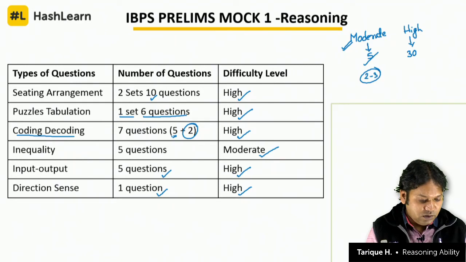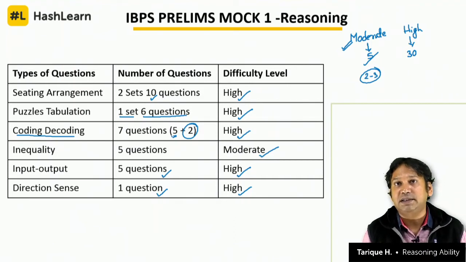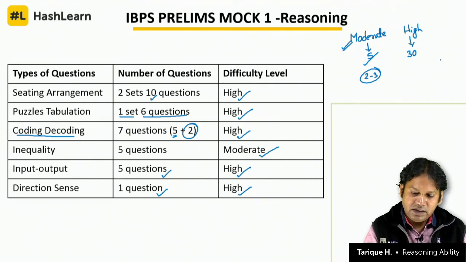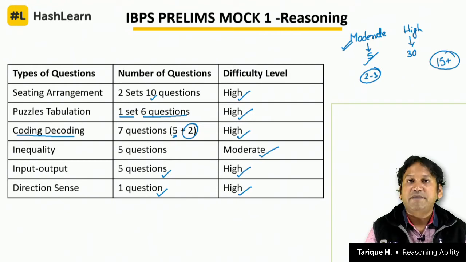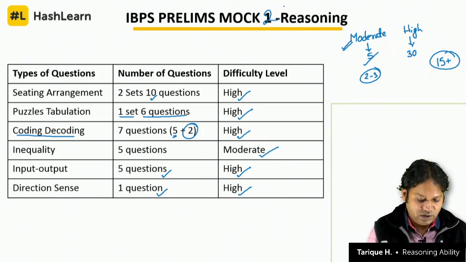Clear? Then you choose, okay, what will I do now? Will I solve the question on input output, or should I go ahead with the seating arrangement? Because seating arrangement, the moment you touch a seating arrangement question in the prelims or mains examination, that means you have already allocated 6 minutes to it, 5 to 6 minutes on an average. So an ideal score in this paper would be 15 plus. The 15 plus, around 17 marks, means very good score in the mock 2. So this is IBPS mock 2 reasoning, make that correction here, so mock 2 reasoning, okay.